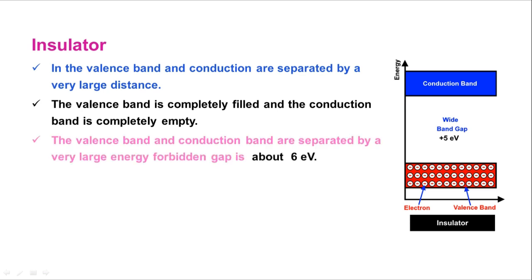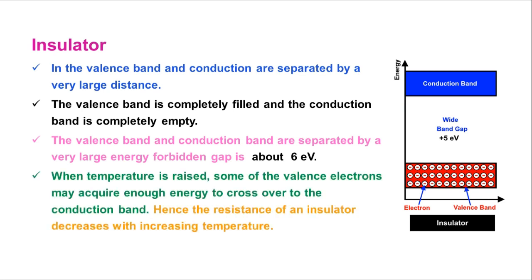Then the third point: the valency band and conduction band are separated by a very large energy forbidden gap, about 6 electron volts. I told you 5 here, I have written 6, and some textbooks say 9, but on average 6 is what we can expect in most cases. Okay, a 6 electron volt gap between the conduction band and valency band. This is the third point.